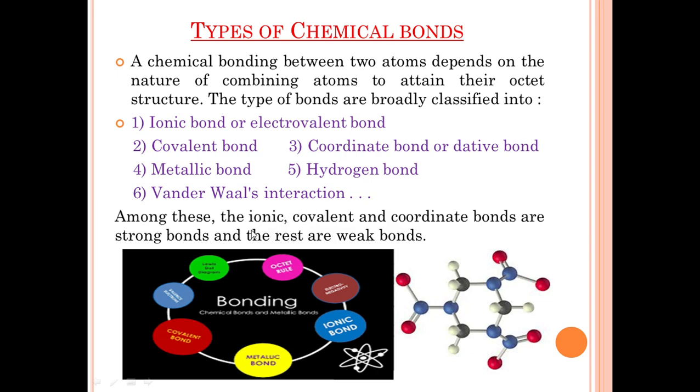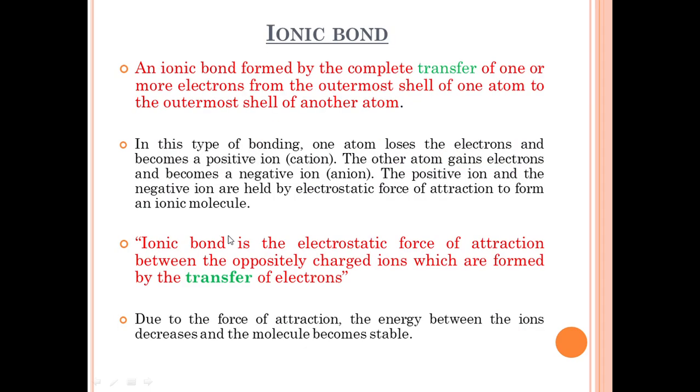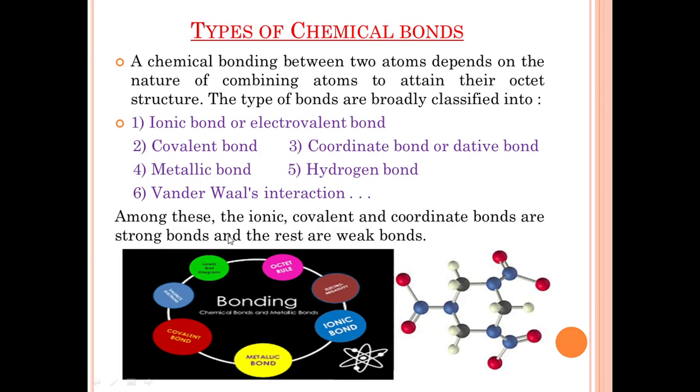Among these, the ionic, covalent and coordinate bonds are strong bonds, and the remaining bonds are weak bonds. Here is the diagram representing the types of chemical bonds.